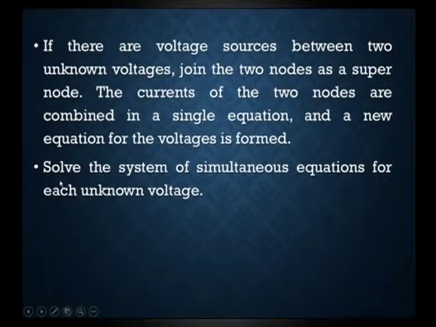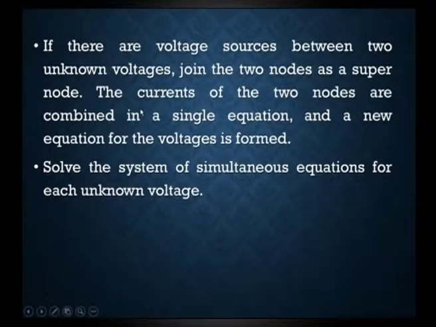If there are voltage sources between two unknown voltages, join the two nodes as a super node. The currents of the two nodes are combined in a single equation and a new equation for the voltage is formed. So, where a voltage source lies between two unknown voltages, we join the two nodes and make it a super node by combining them.